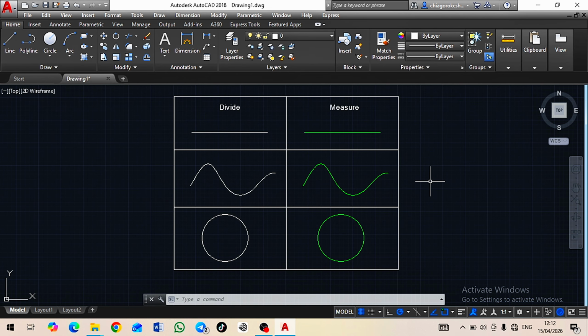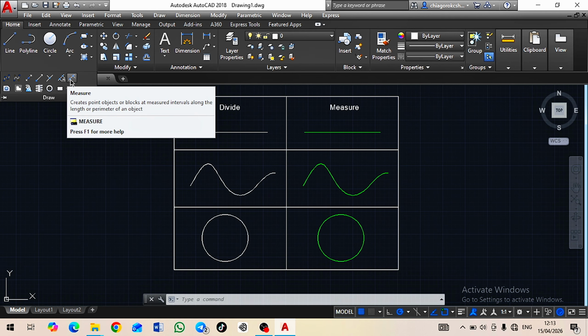For this purpose, a drawing has already been created in advance containing a line, a curve and a circle for the following examples. So where are you going to find both the divide and the measure command tool? You are going to find them in the draw panel of the home ribbon, which is here. This is the draw panel, which happens to be the first panel in this home ribbon. You click here, go ahead and expand it. Now see where my arrow is pointing. This is divide, while this is measure.